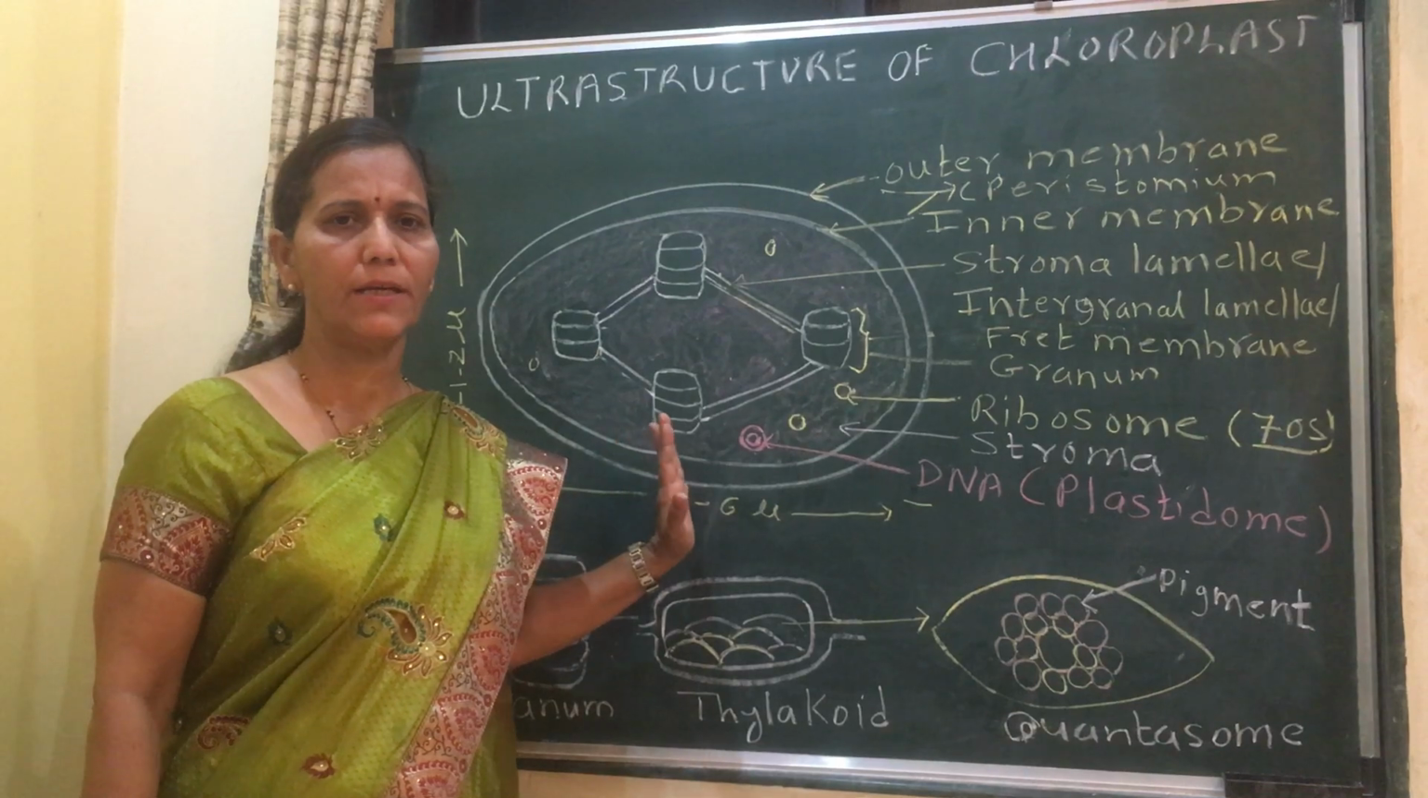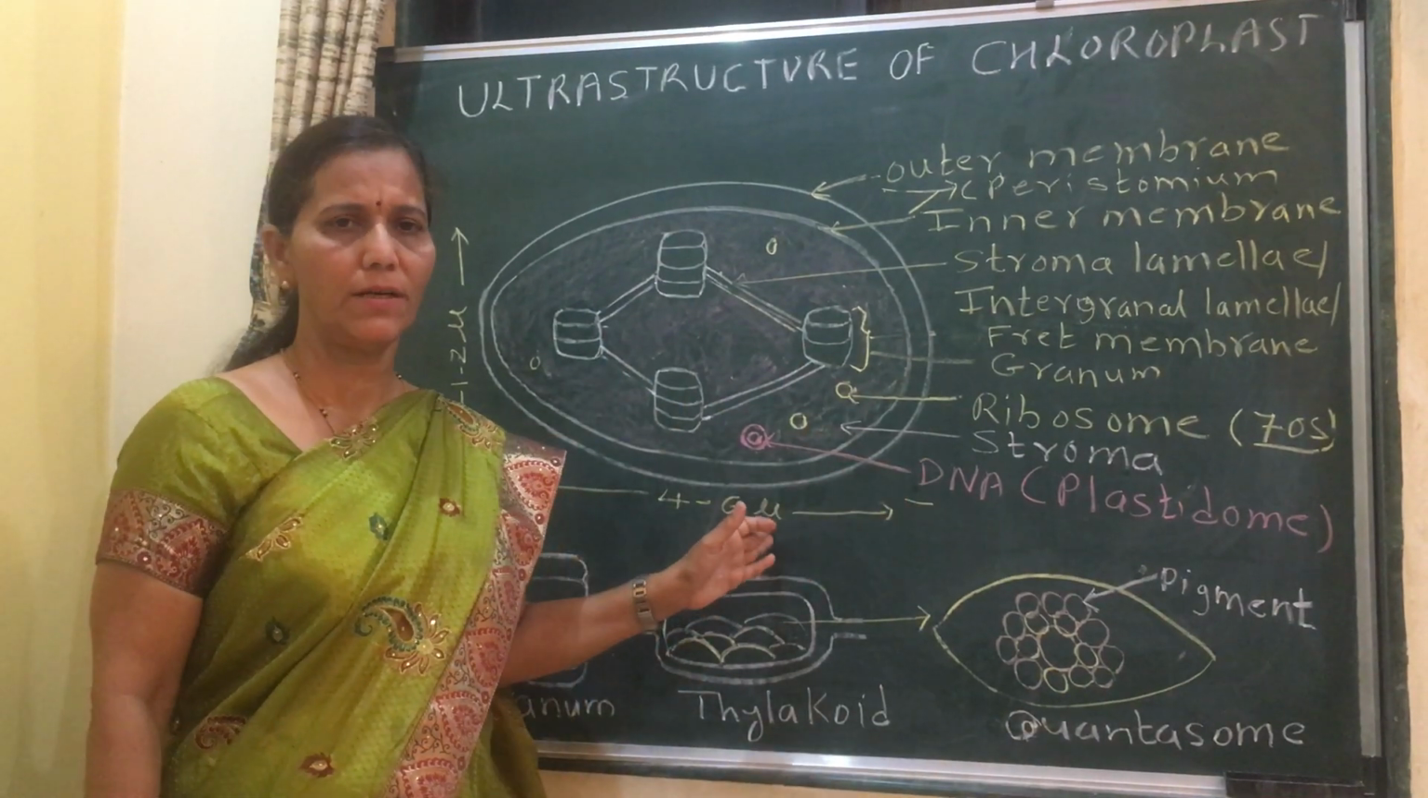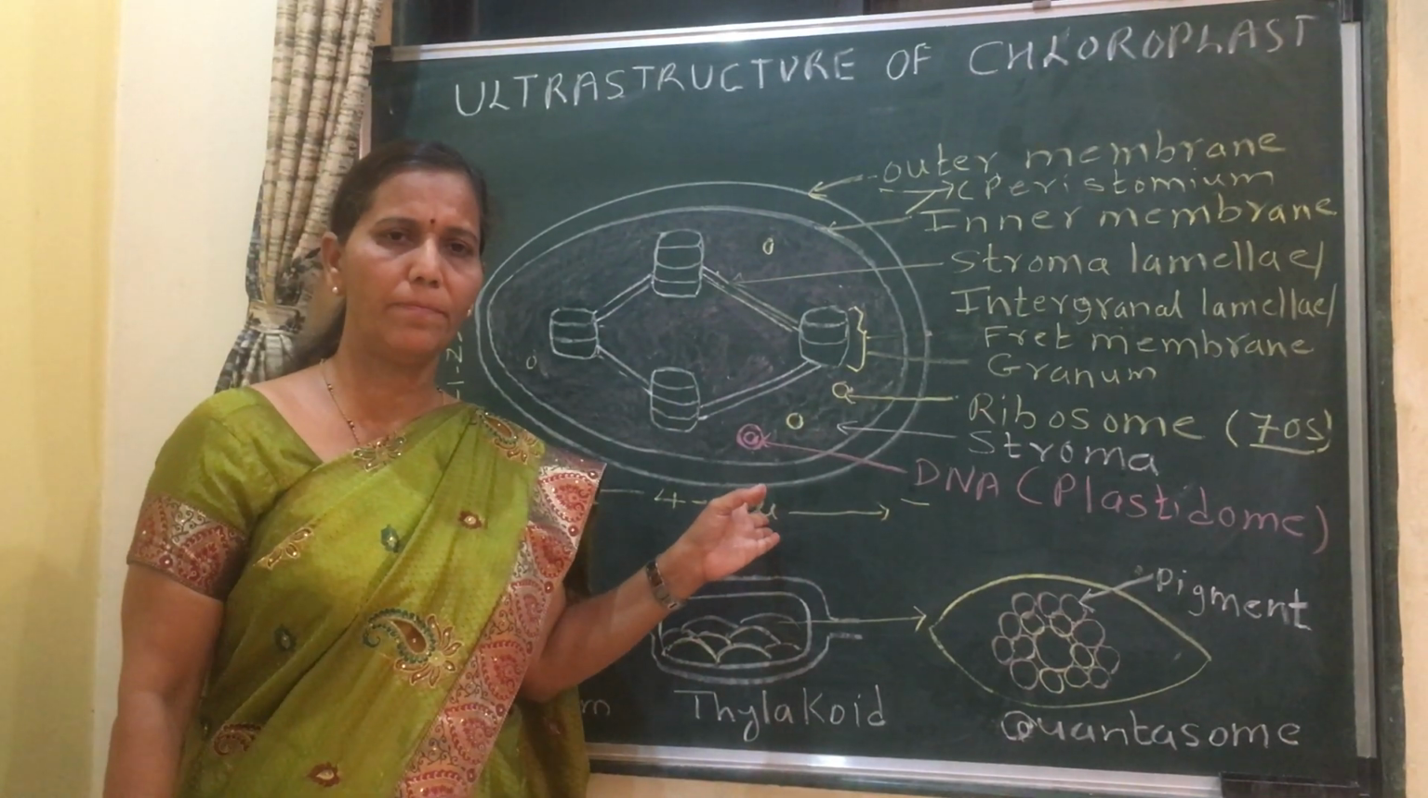This chloroplast is the green plastid which is present in all plants.